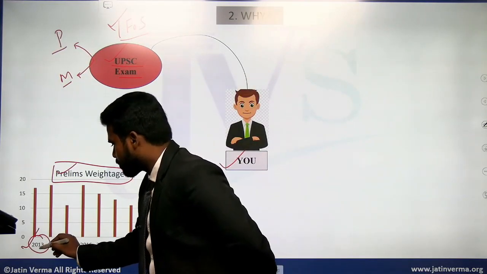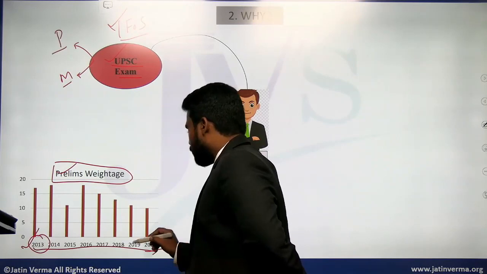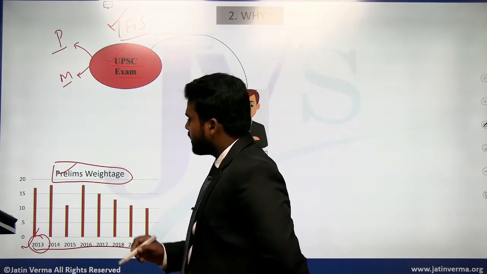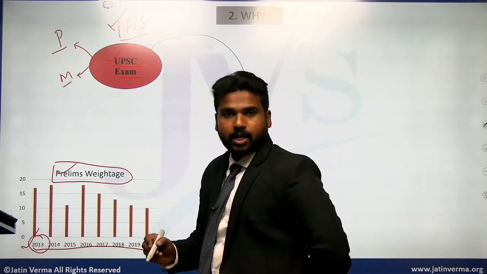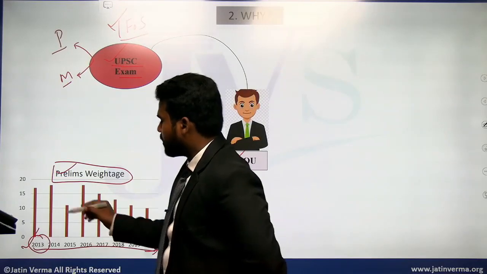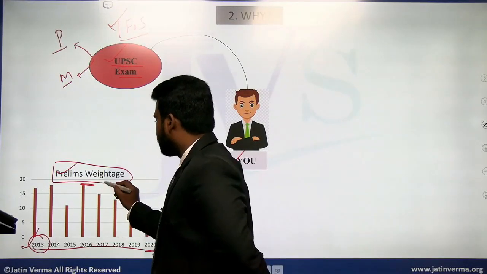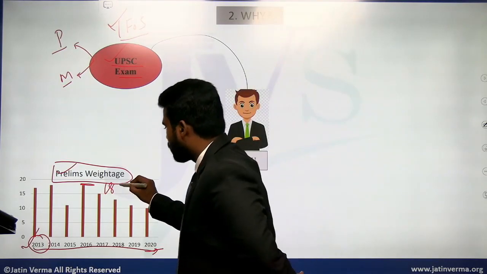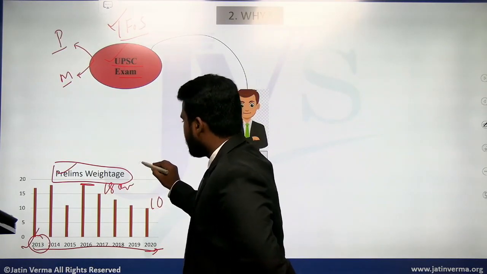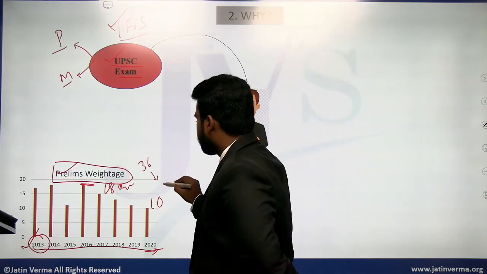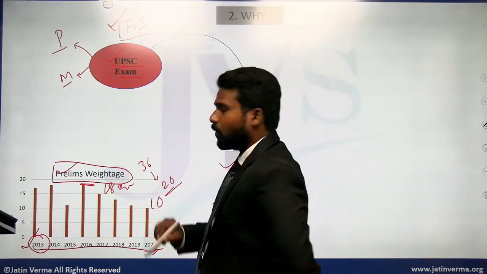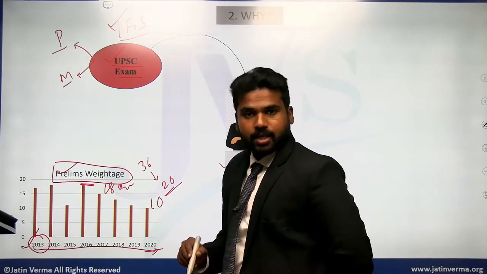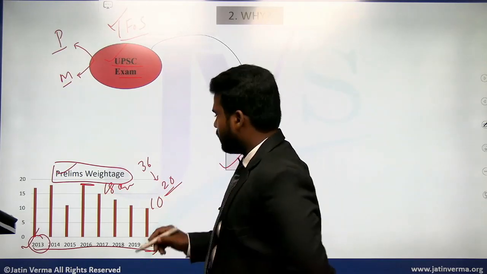So from 2013 to 2020, the weightage of environment and ecology in the prelims examination has varied from 18 questions to 10 questions, that is from 36 marks to 20 marks. So that is a considerable amount of weightage.